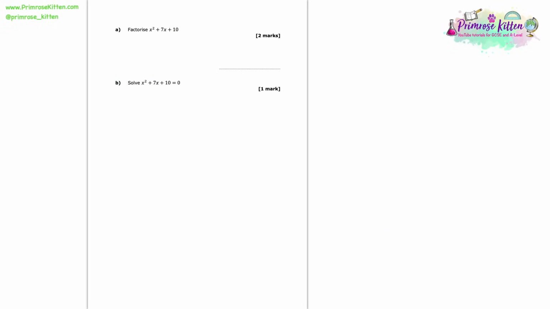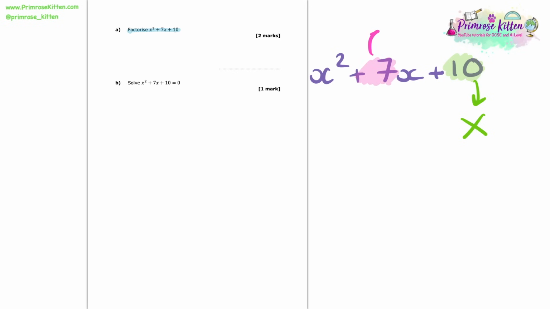Here we're asked to factorise x squared plus 7x plus 10. Now there's nothing that each of these have in common, so that means this is going to factorise to make a double bracket. When it's a double bracket question, you want to take the number which doesn't have any x's, and find a pair of numbers that multiply together to make that number, while at the same time adding together to make the coefficient of x, so in this case positive 7.